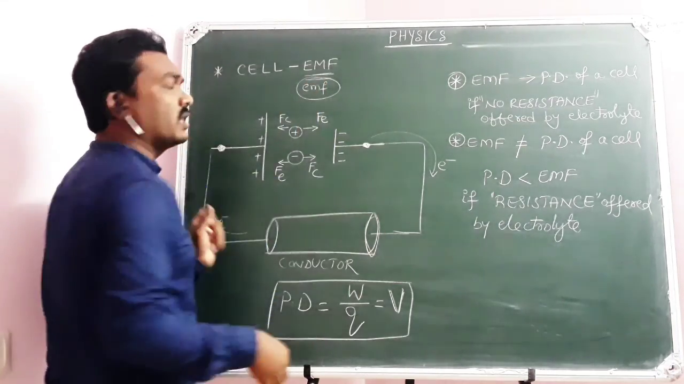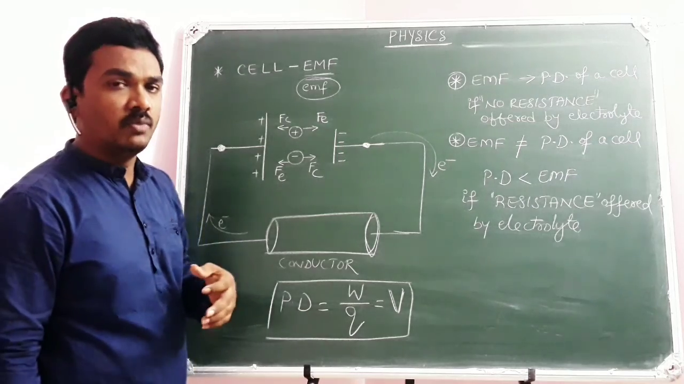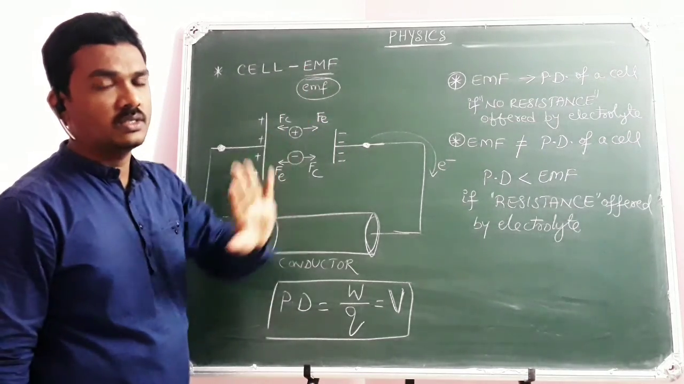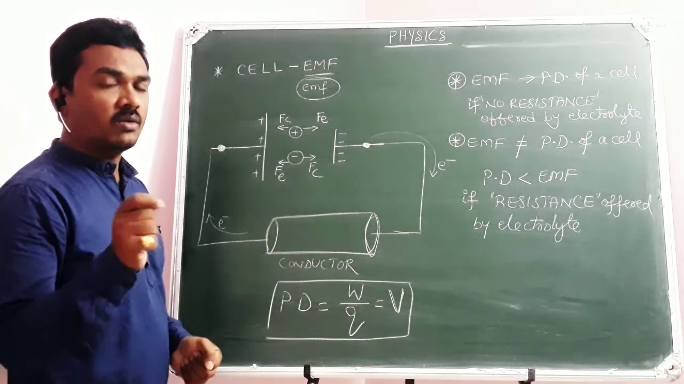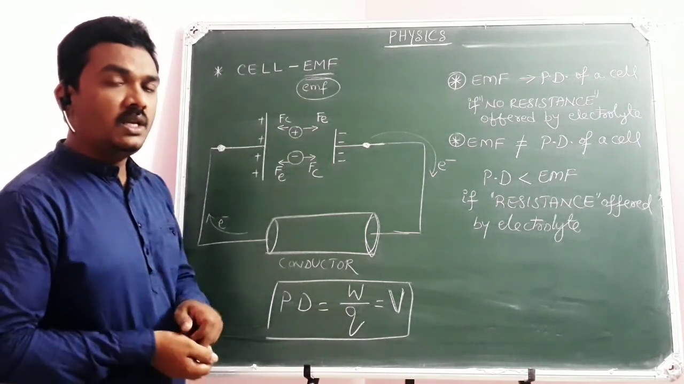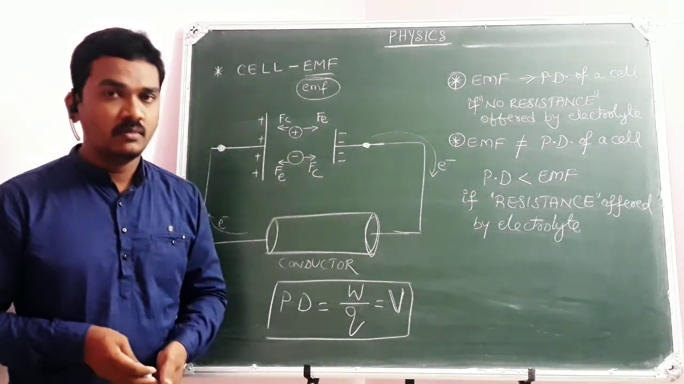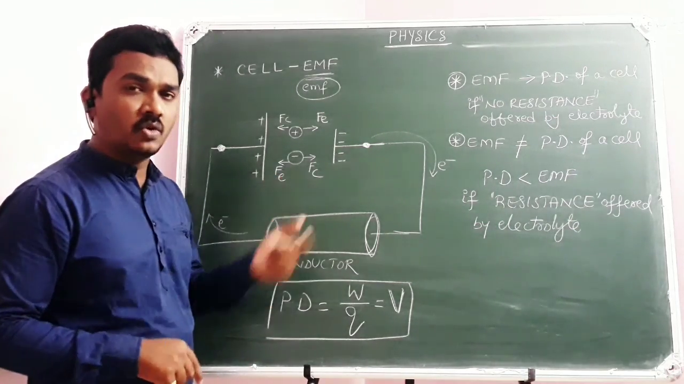Of course, EMF is usually written in small letters. Just for convenience, I have given it to you as capital letters. Usually, you will find in the books EMF in small letters, electromotive force. Anyway, this is the point. So my conclusion is all about the difference between EMF and potential difference, and whether there is any resistance offered by the electrolyte.